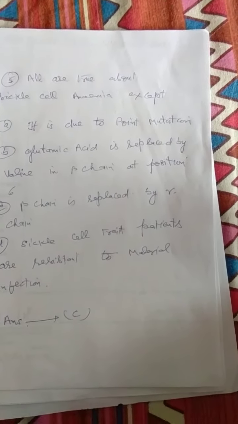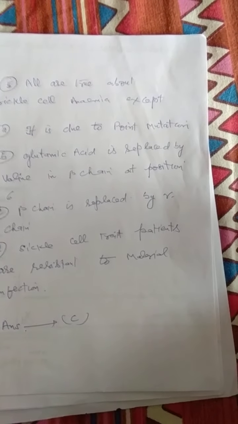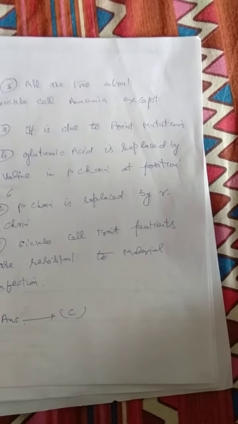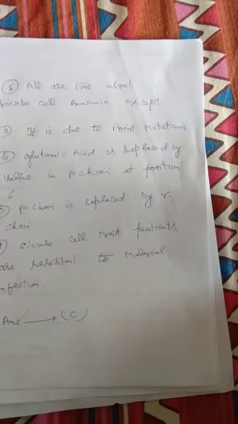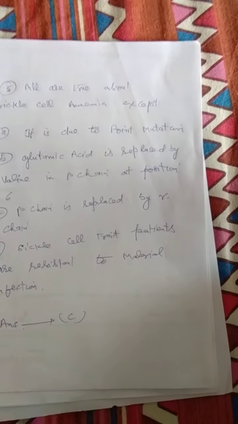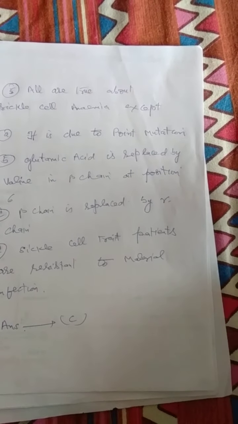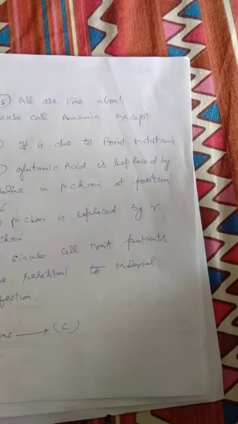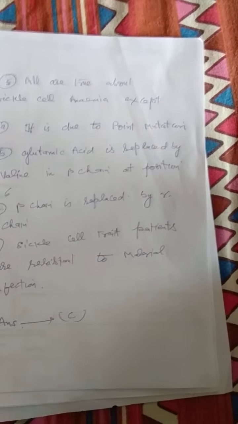And you know, the globin part of hemoglobin has 2 alpha chains and 2 beta chains. Normally in beta chain there is glutamic acid at position 6, and in sickle cell anemia the glutamic acid at position 6 of beta chain is replaced by amino acid valine. So this is an example of point mutation.